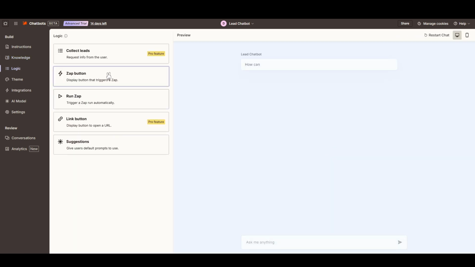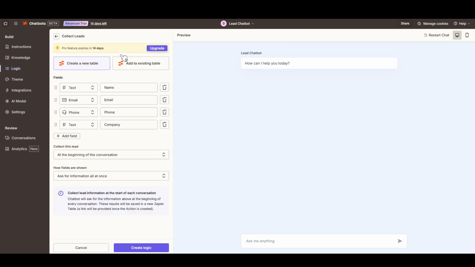Now, let's dive into the logic, which is arguably the heart of your chatbot. Zapier chatbots are equipped to handle different logic types throughout a conversation. This includes running a zap, gathering info, or even copying the content of a message to the user's clipboard, a versatile functionality to streamline engagements. Specifically, for our lead generation chatbot, we're interested in the logic for collecting leads.